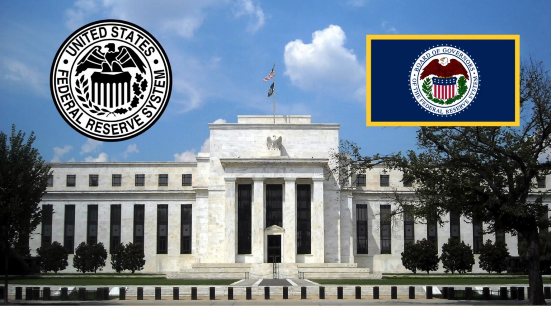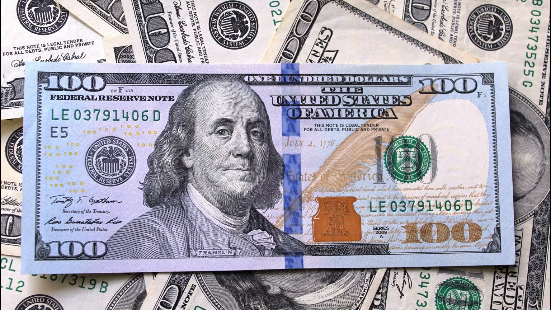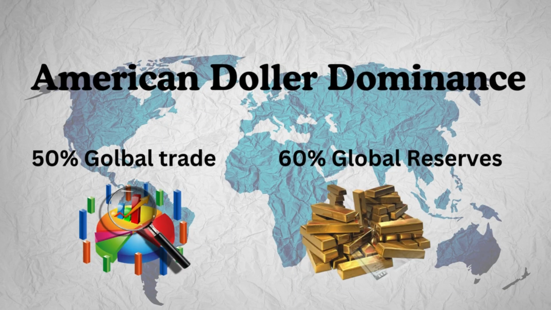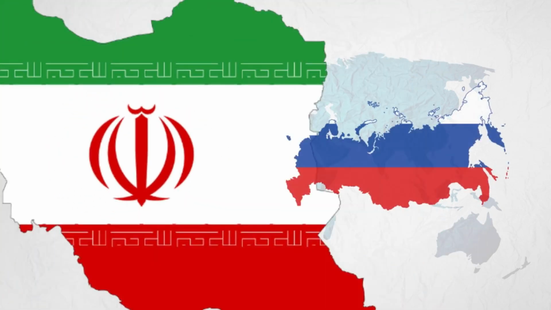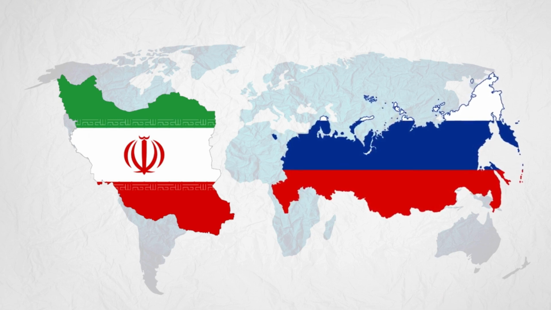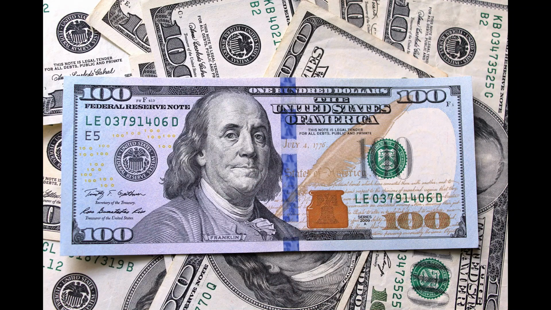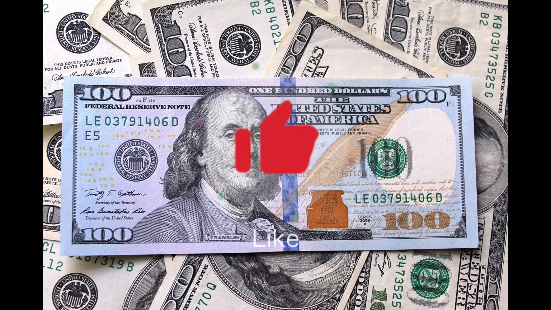To strengthen its position, America built powerful systems. The Federal Reserve provides dollars worldwide. SWIFT and CHIPS networks handle most international payments, often in dollars. This makes the dollar indispensable because the dollar dominates global finance. The US can sanction countries like Iran or Russia, block banks from using dollars, and control global interest rates. America can use the dollar as a weapon without firing a bullet.